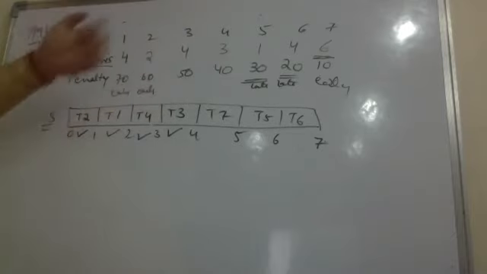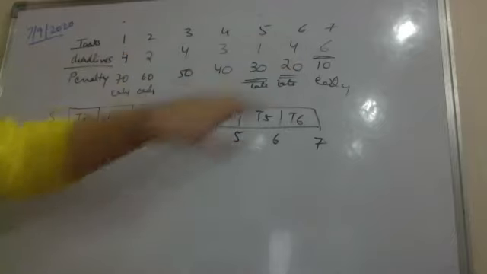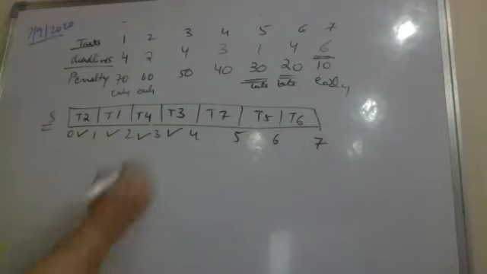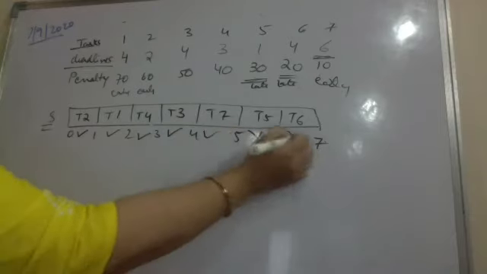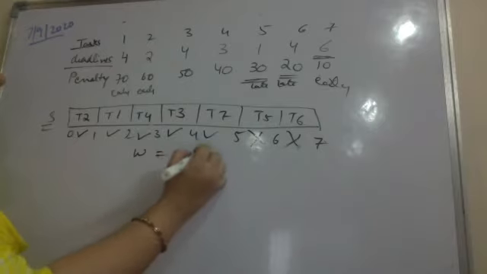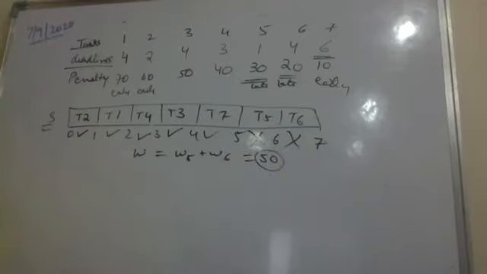If we pick in this manner, then T7 is picked earlier because it is still early, and then 5 and 6. Again, if I calculate the penalty, 5 and 6 are the penalty I am incurring. So W5 plus W6 is the cost of this schedule. It is again 50. Both schedules are giving me the same penalty.